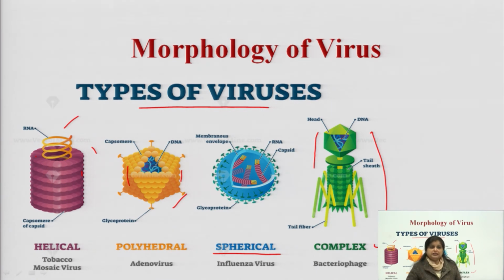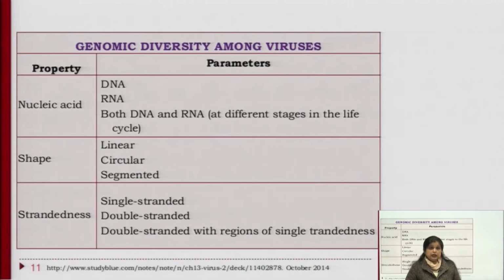So, on the basis of what we call capsid structure, the variation in morphologies occurs. Genomic diversity among viruses may be affected by the property of nucleic acids, by the shapes of the capsid, and by the steadiness of the structure.